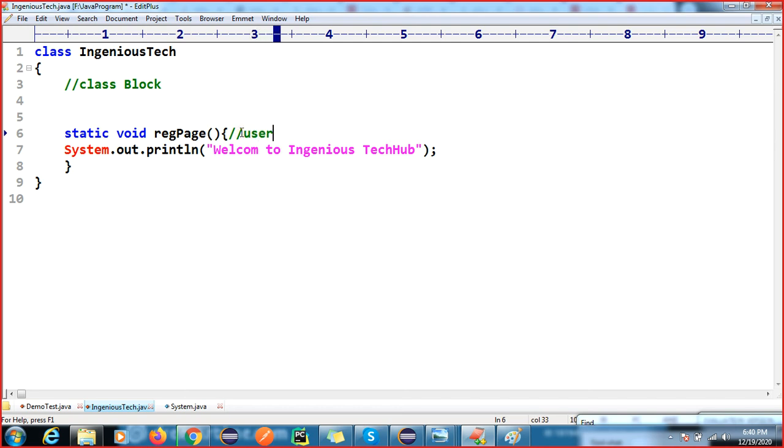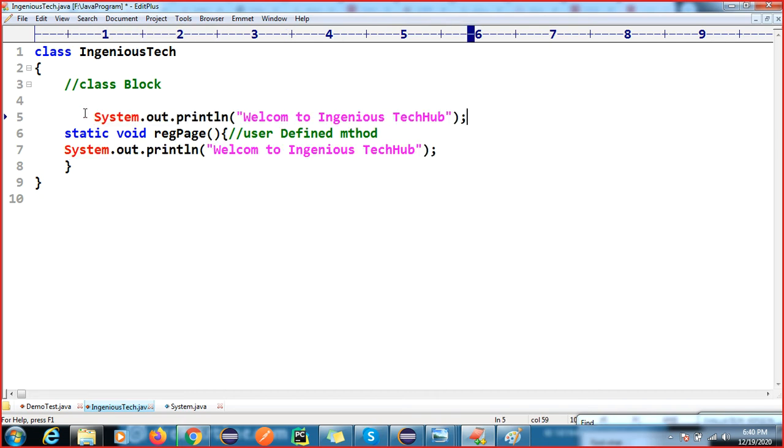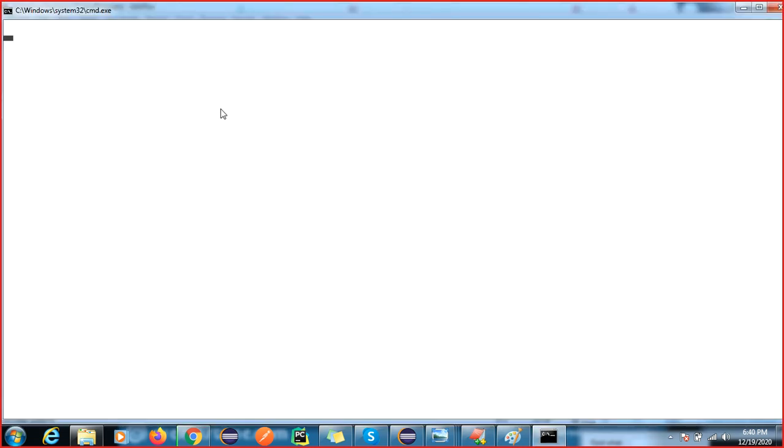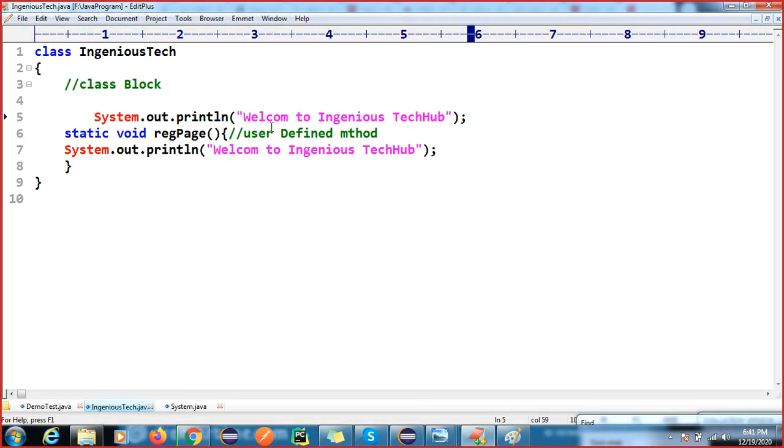Okay, user. Got it right? Don't worry about what static void is, just understand this is your user defined method. Logic we cannot write at the class level. If you write this logic here and compile, the compiler will throw an error: identifier expected, illegal start of type. The compiler is telling you this is not allowed. Java will not allow this code, so we cannot write this logic directly in a class block.